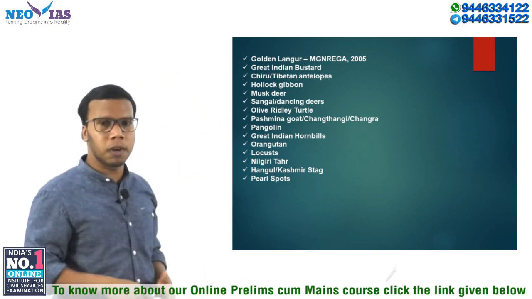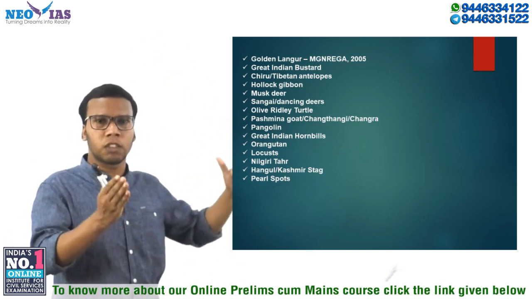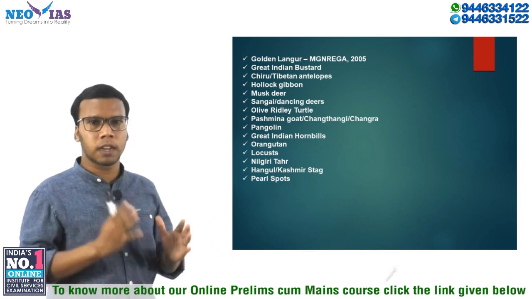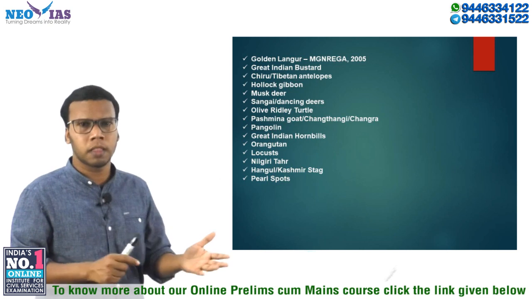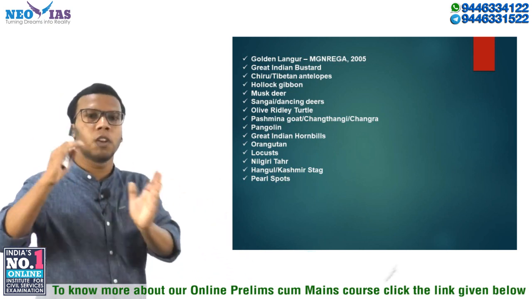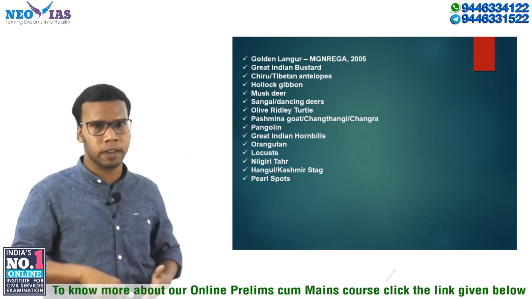Regarding the animals, we need to know whether the animal is naturally found in India. That is the main point you have to study regarding an animal. Then the features also, then its location also. So orangutan is not found in India, right?